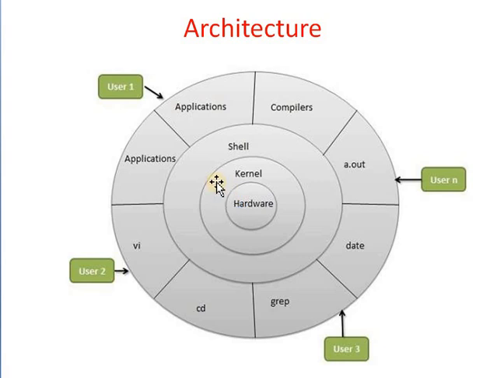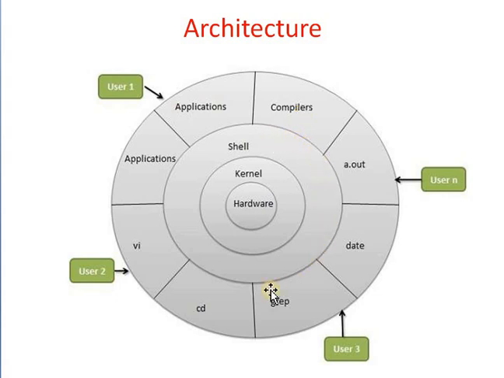Then next one is the kernel. The kernel is the core component of the Linux operating system, which interacts directly with the hardware. The kernel directly interacts with the hardware and provides low level services to the higher level, and it provides services to the applications.